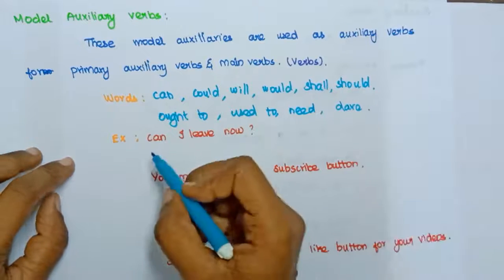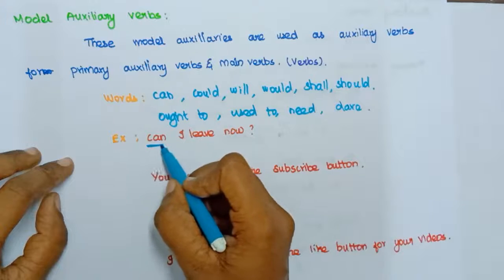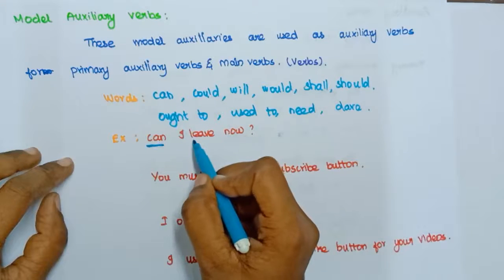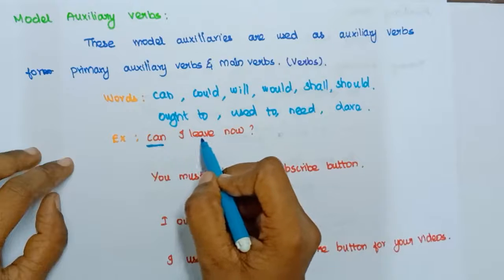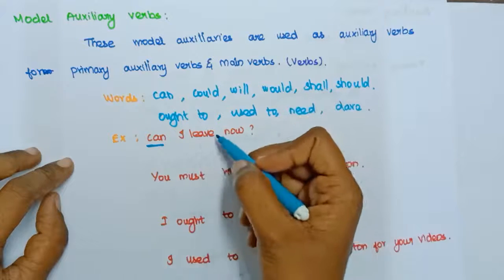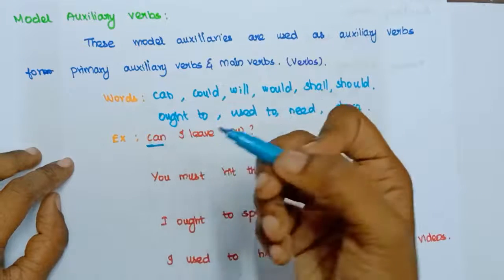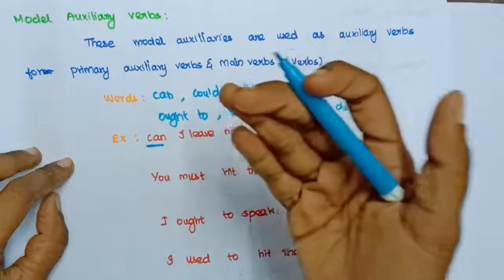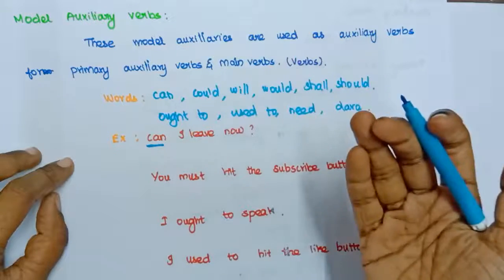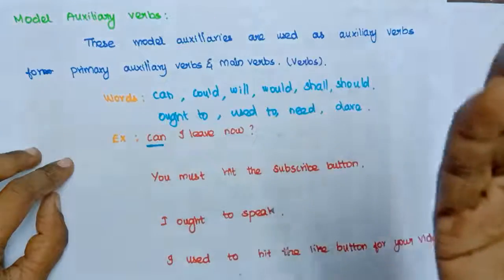Now in the sentence, where is the modal auxiliary verb? Here can is the modal auxiliary verb, and leave is the main verb. Leave is the main verb here, and can is its modal auxiliary verb, which is also called a helping verb. So, can I leave now? This can is a helping verb for the main verb leave.